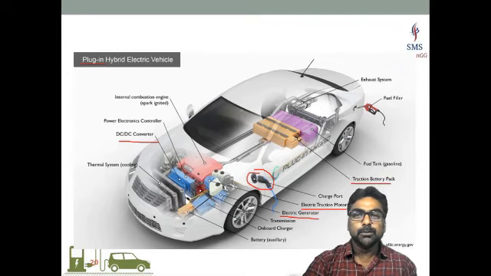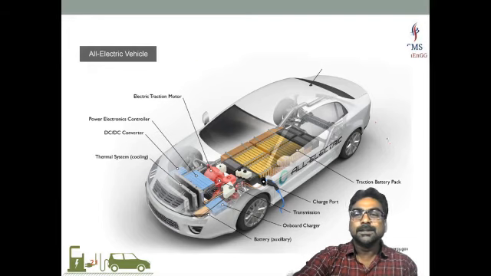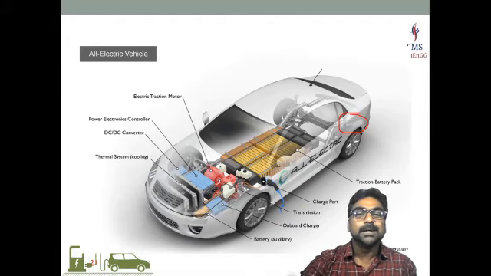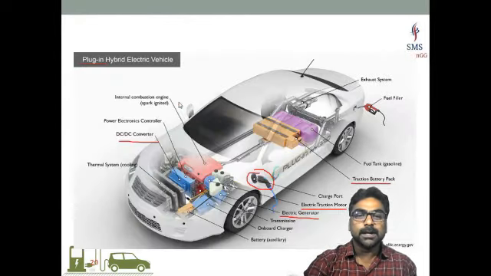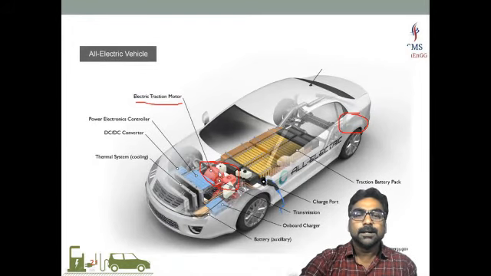That is the point. Now we will move on to the next topology or next variant. This is all electric. So in all electric, you don't have a fuel filling option here. That means this vehicle has only an electric motor. Have a look at the size of the traction motor here. So this is what you have seen in the other variants. I will go back here. In the other variants we have an internal combustion engine, which is being replaced by an electric traction motor, and there is no fuel tank. It is filled with battery.